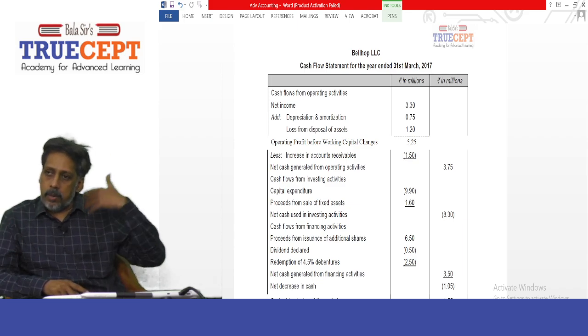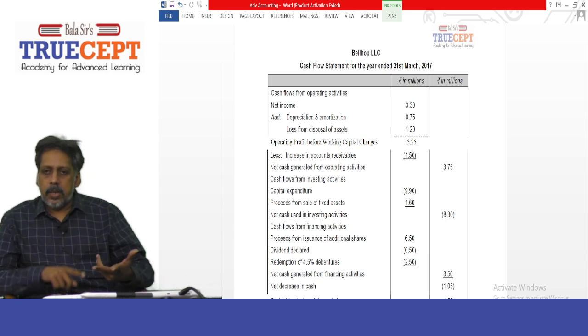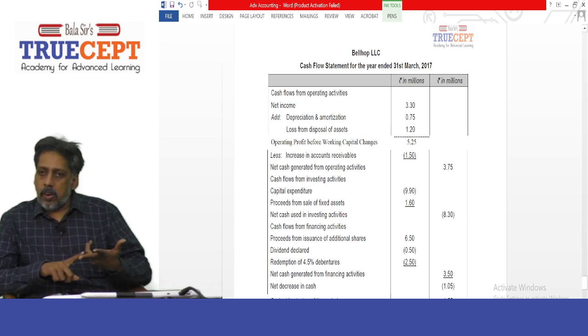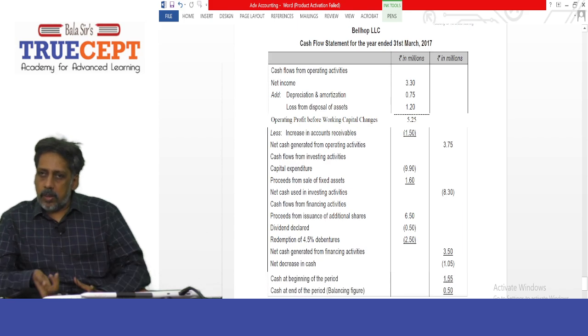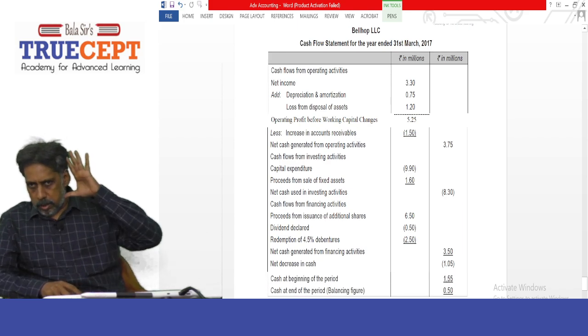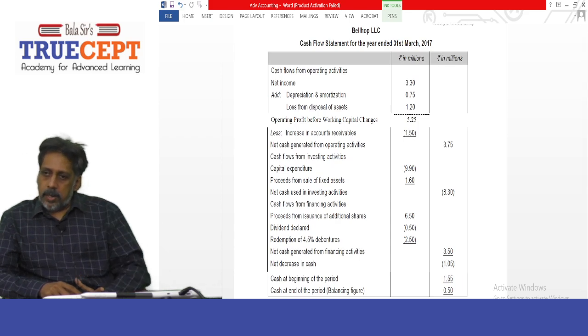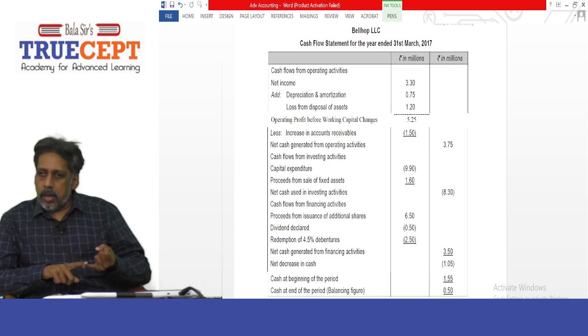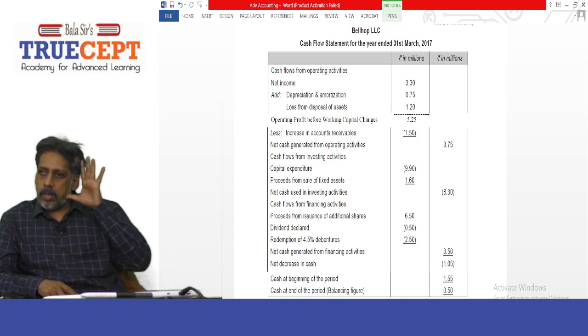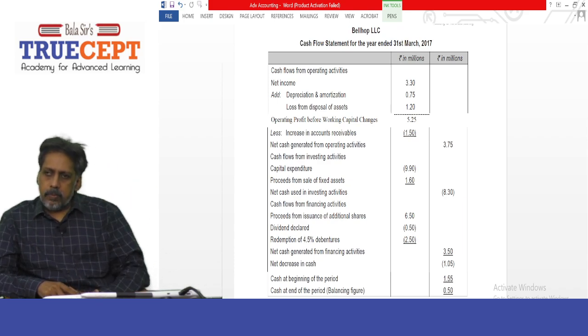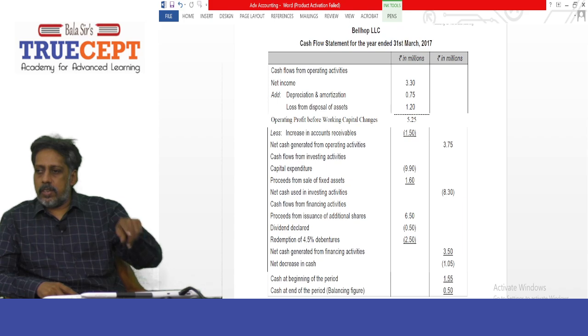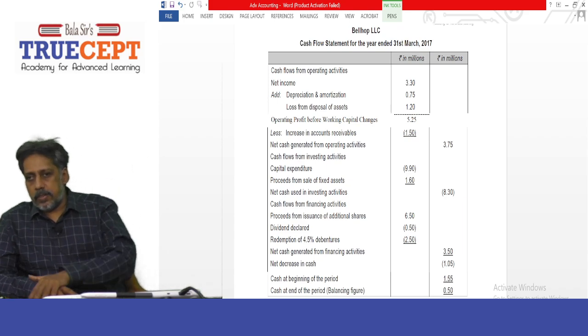Then let's go to the investing activity part. Under that you have purchase of fixed assets, capital expenditure. How much? 9.9 million, in brackets. And then proceeds from disposal of fixed assets, 1.6 million, which is positive. And what is the net negative figure? 8.3 million, net cash used in investing activities, in brackets.